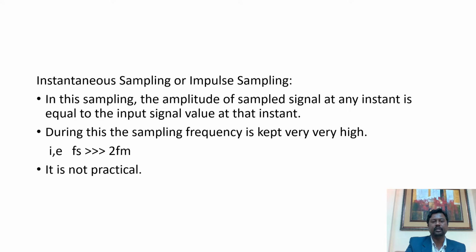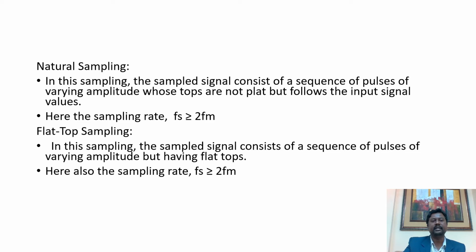Let us move to the second type of sampling, that is natural sampling. In natural sampling, we take the sampling frequency as per the requirement, that is greater than or equal to 2 Fm. When we take samples with that sampling frequency in a natural way, we get a train of pulses or sequence of pulses.